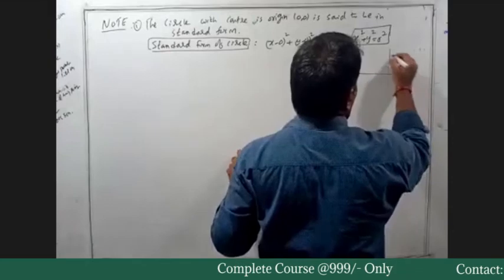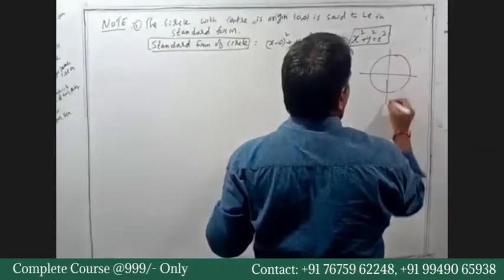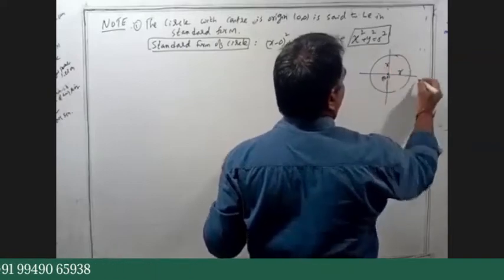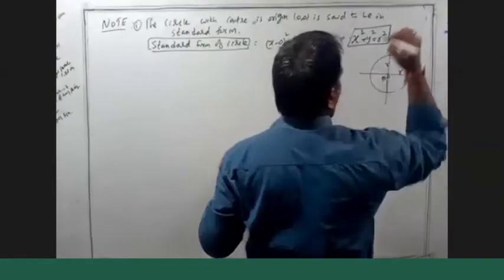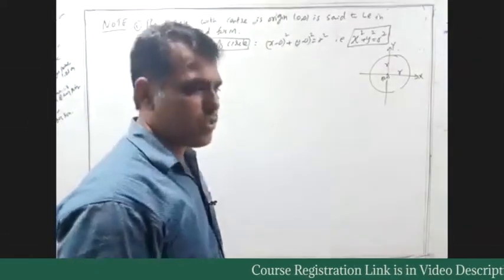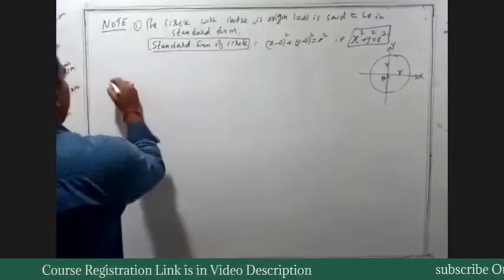The standard form of a circle is like this. Always the center is 0, 0. This is the radius, this is the x-axis and this is the y-axis. This is called the standard form: x square plus y square is equal to r square. Next, the second one.